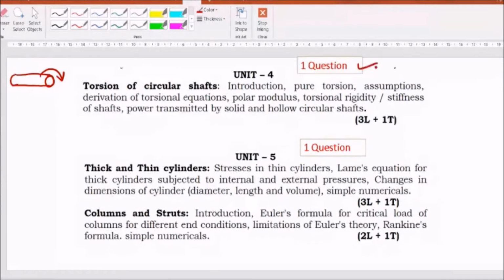There will be one question from this unit. There is no choice in this unit. In unit 5, you will be discussing thick and thin cylinders and columns and struts. In this unit also there will be one full question. There is no choice. So totally there will be 7 questions in the SEE. You have to answer 5 questions for 100 marks.